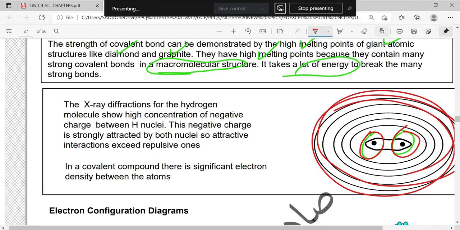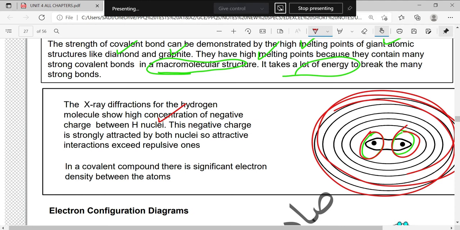This is an X-ray diffraction of the hydrogen molecule. It shows a high concentration of negative cloud, or charge, between the nuclei and around the nuclei. This negative charge is strongly attracted by both nuclei. So it is a very attractive interaction, but there are limitations. When you bring two nuclei close together, there is a bond length. At this bond length, the two nuclei are going to stop. Going beyond the bond length, closer to each other, will give them a repulsive force. So they stay where the forces of repulsion and attraction balance each other.